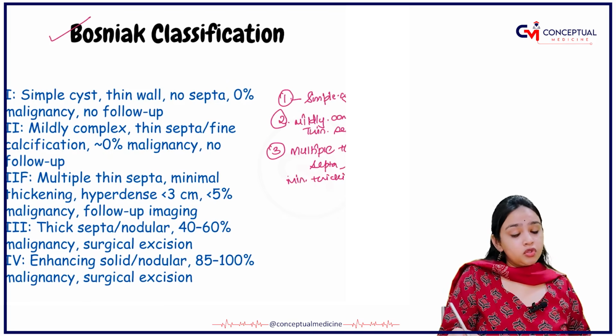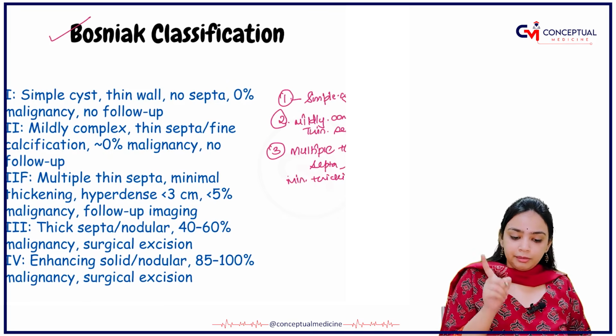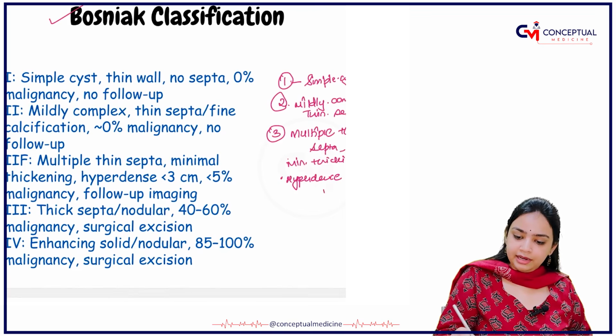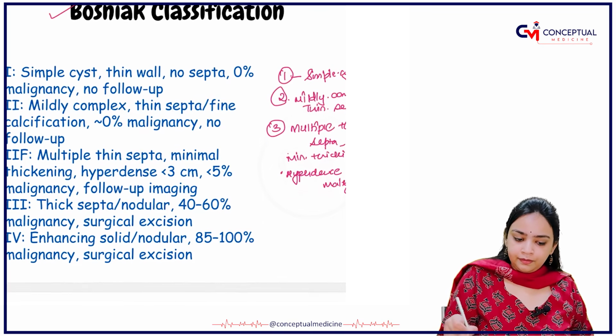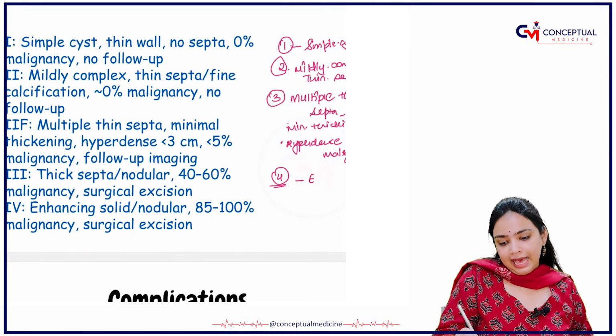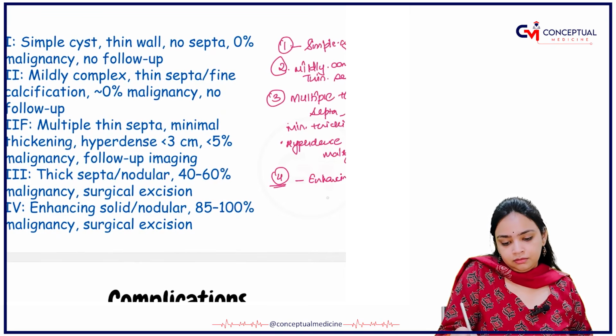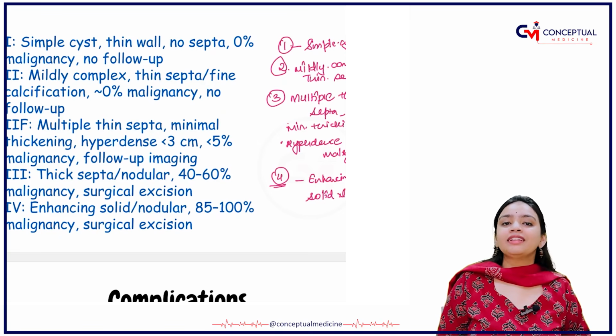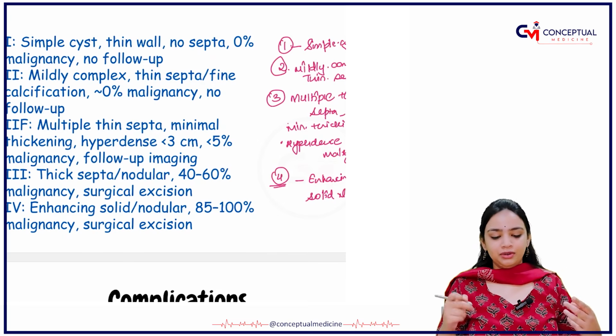In the second one, there was no thickening; in this, there is minimum thickening. It is hyperdense, with malignancy possible. In the fourth one, there will be an enhancing solid nodule, which you will be able to see in the fourth stage.